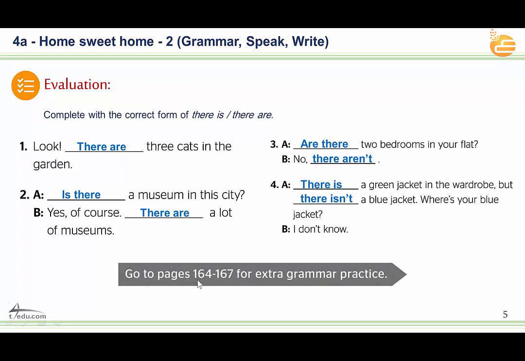Go to pages from 164 to 167 for extra grammar practice. If you want to practice more, if you want more exercise to learn more, go to these pages, 164 until 167.